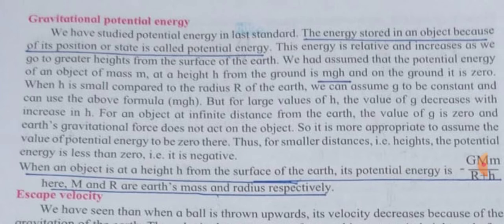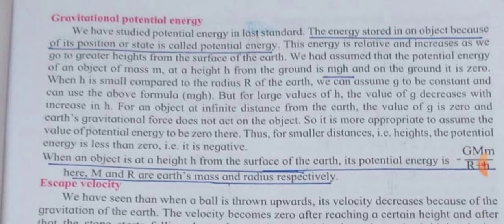So it is more appropriate to assume the value of potential energy to be 0 there. Thus, for smaller distances, that is heights, the potential energy is less than 0, that is, it is negative. So if an object is at higher heights, then potential energy is less than 0, that means it is taken to be negative.